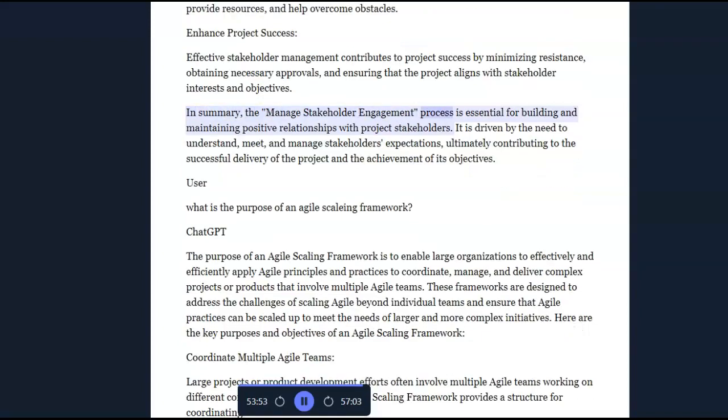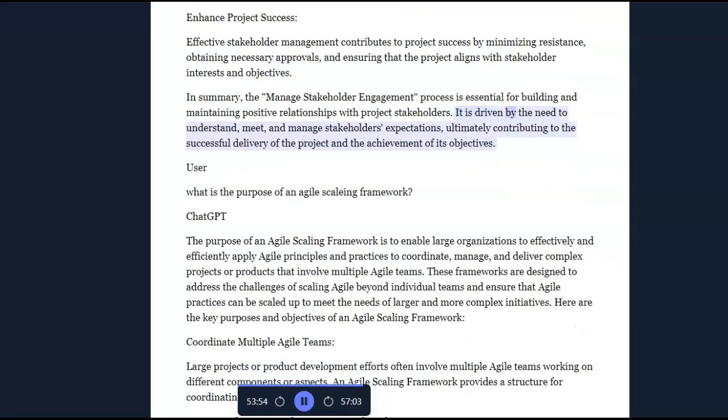In summary, the managed stakeholder engagement process is essential for building and maintaining positive relationships with project stakeholders. It is driven by the need to understand, meet, and manage stakeholders' expectations, ultimately contributing to the successful delivery of the project and the achievement of its objectives.